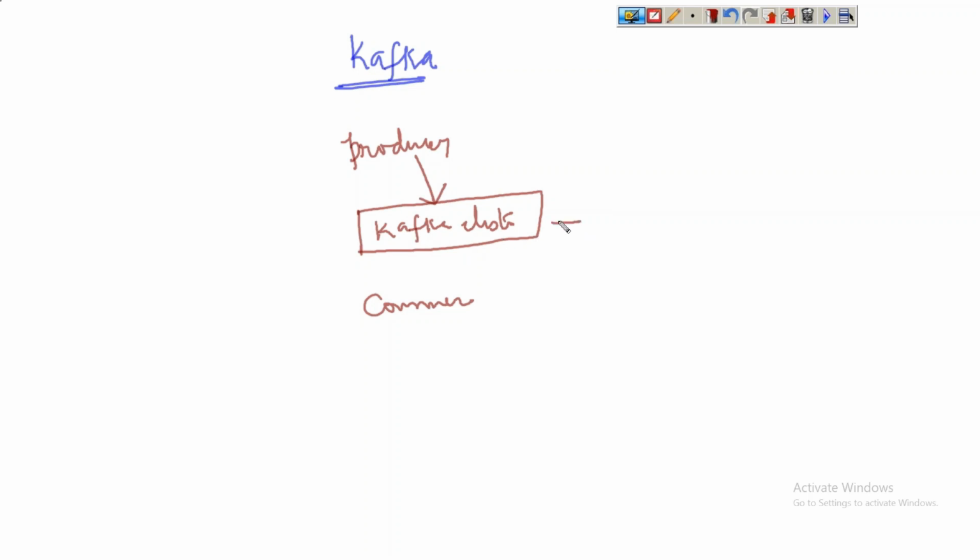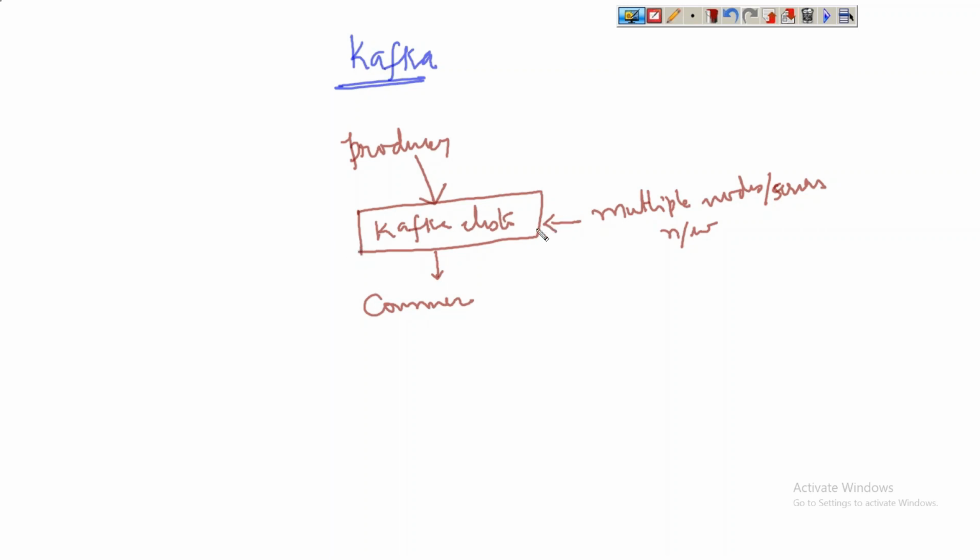Cluster, obviously, is a network of machines. Multiple machines, multiple nodes, or multiple servers must be connected in a network. So the Kafka cluster is a network. What is the process that will run in the Kafka cluster, and how will that cluster be maintained? What is the mechanism? Whether it is fault tolerant, reliable, flexible, we shall try to understand now.